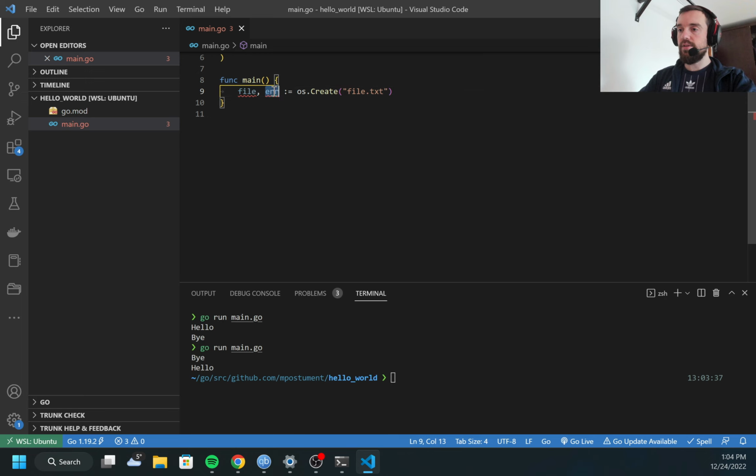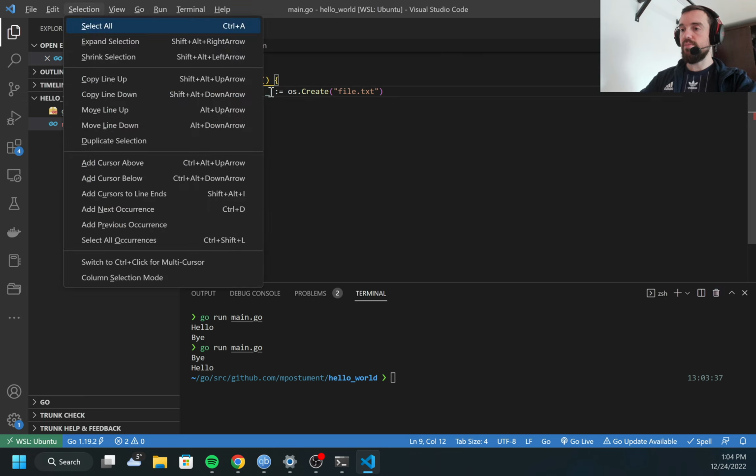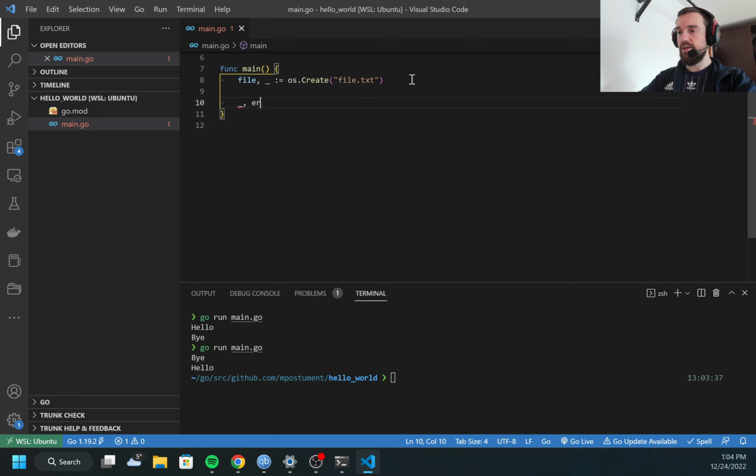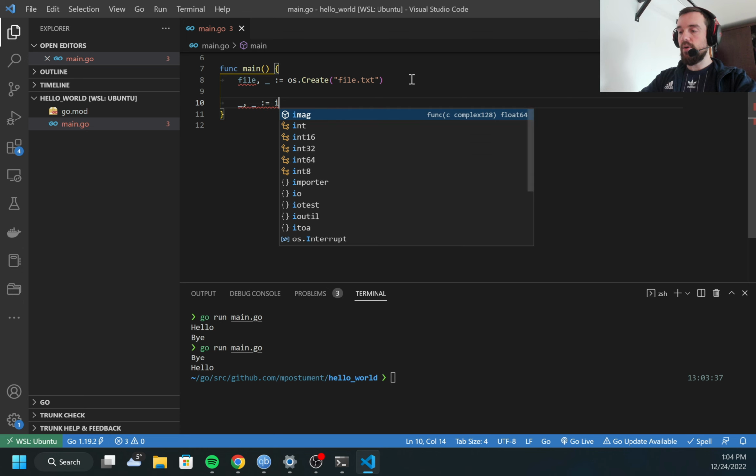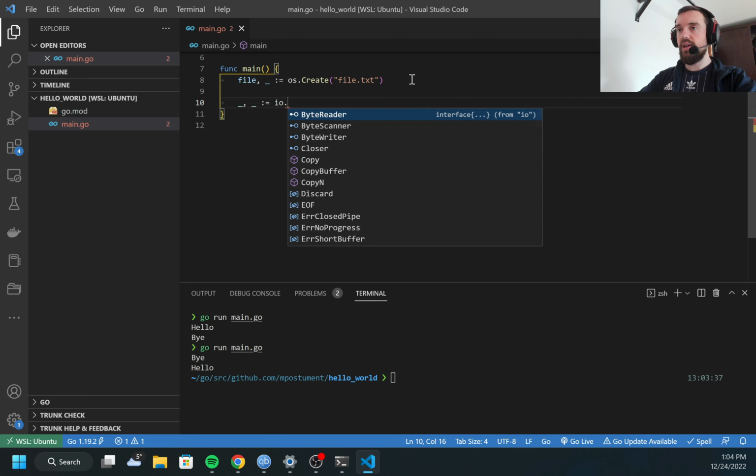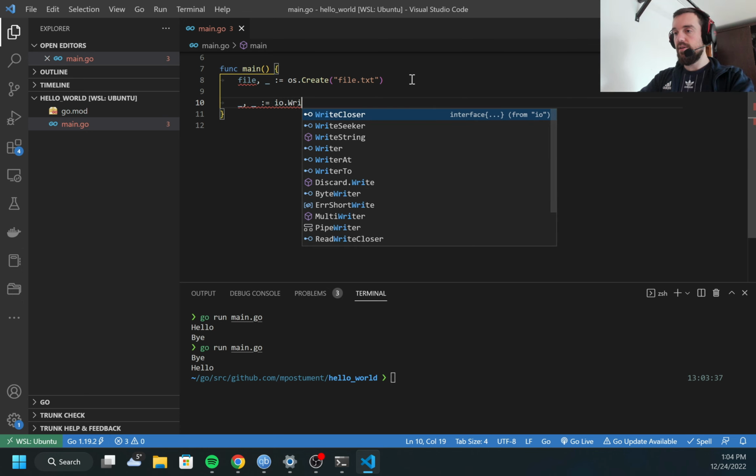I will ignore the errors for now because that's not important in our case. Then I will write something to this file, and I also don't need the error, so I'm going to use the io package and WriteString.